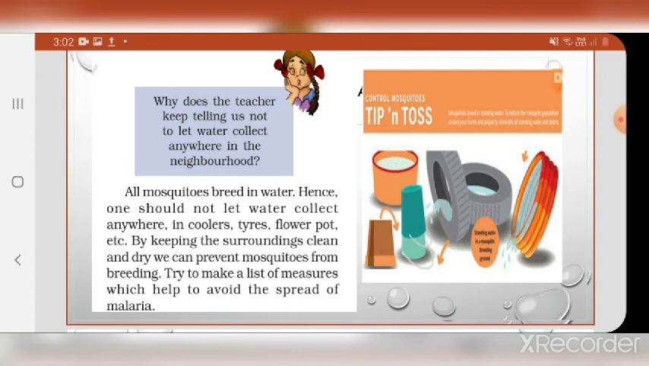Try to make a list of measures which help to avoid the spread of malaria. This you can do on your own. You can think and count the different things by which we can prevent the spread of malaria. We can also use mosquito nets, and we can clean our environment. We can avoid the collection of water. We can use mosquito repellents. In such ways, we can control the spread of malaria.